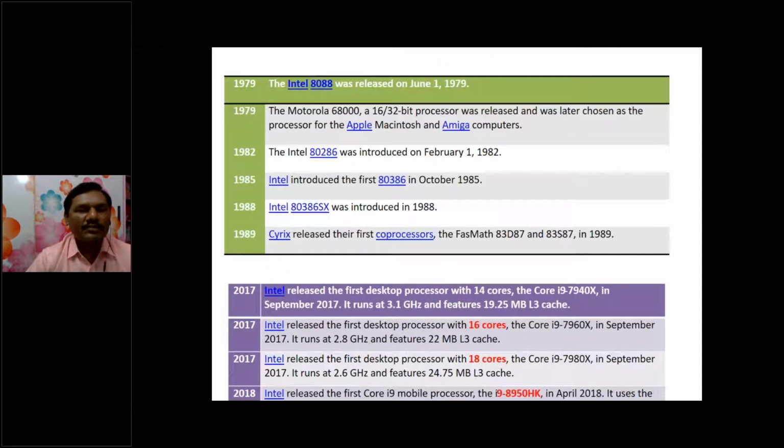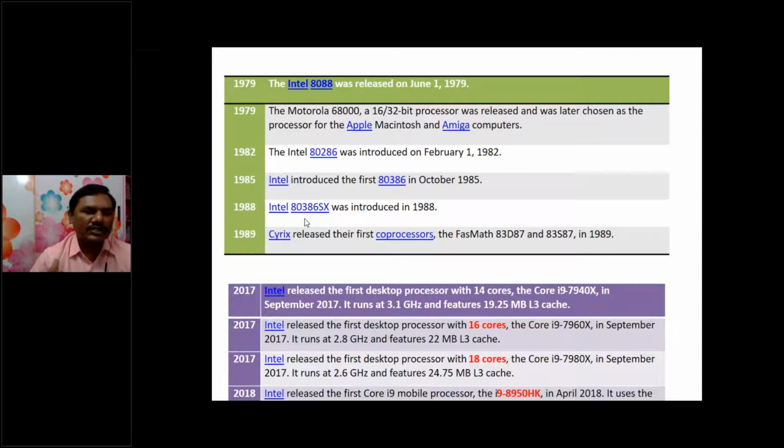So these are all different types of processors released by different companies along with Intel. Here you can see the Motorola IC, and here you can see that Intel has introduced 4004, 4040, 8080, 8008, 8085, 8086, 186, 286, 386, 486, 586, and Pentium 1, Pentium 2, Pentium 3, Pentium 4, Pentium 5, like that.